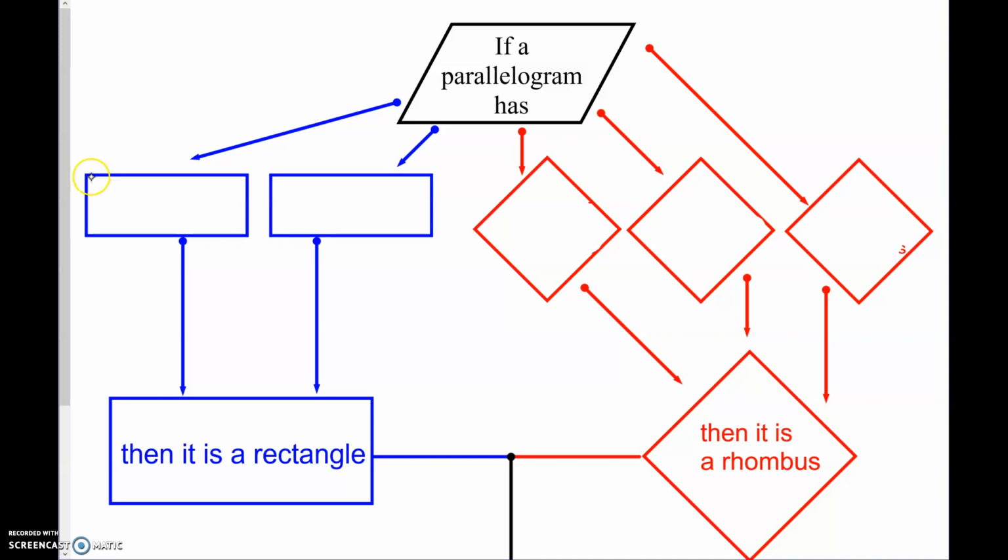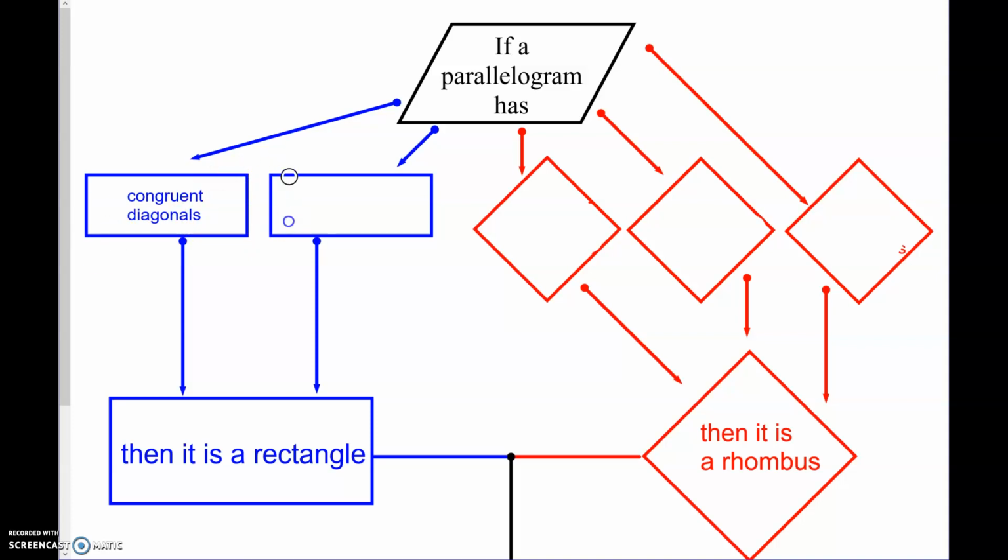Well, what else do we notice about this diagonal and this diagonal? Okay, not only are they bisecting each other, but are all 4 of these congruent? So if they are congruent and bisecting, then that is going to be a property that happens with the rectangle. So in your rectangle, both diagonals are going to be congruent. All right, let's see which comes up in here. So your diagonals are congruent.